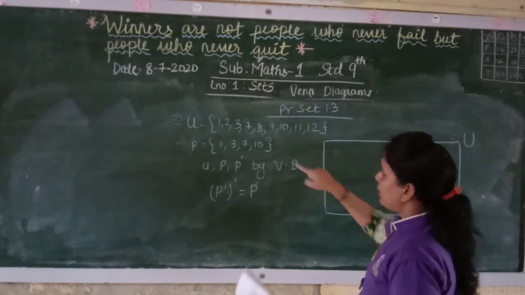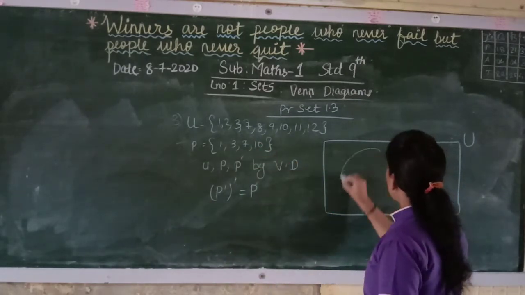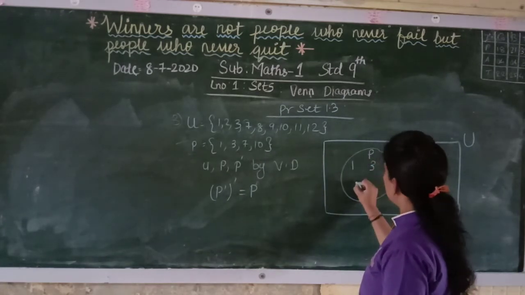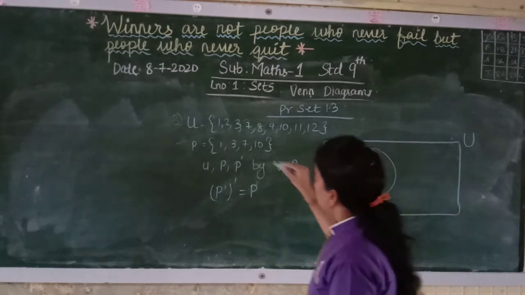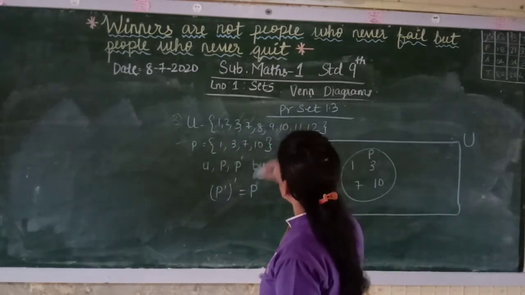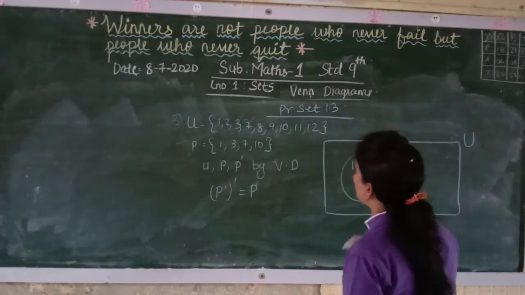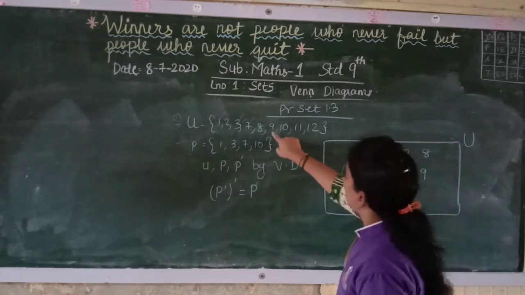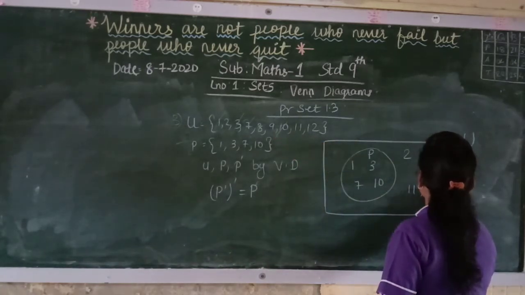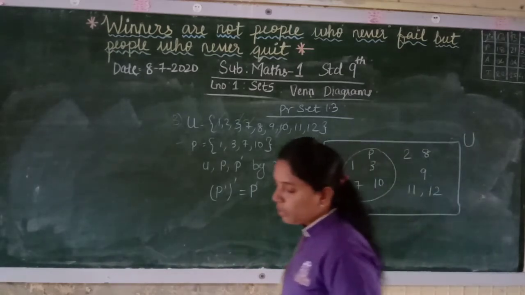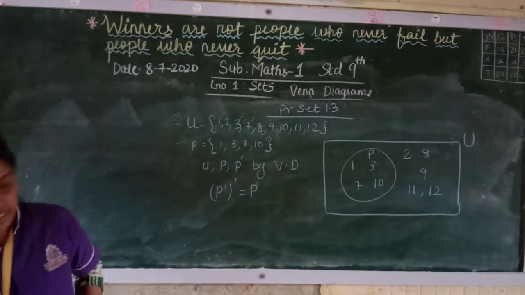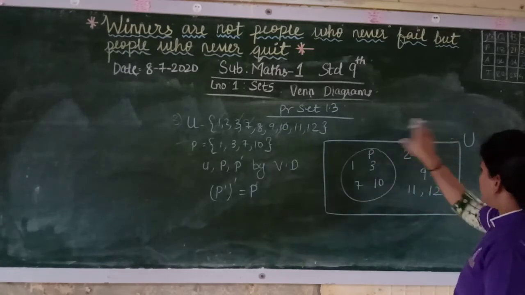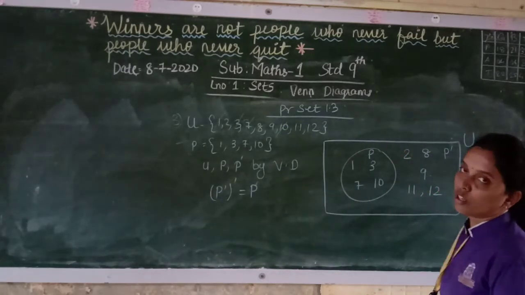Out of that, 1, 3, 7 and 10 are in P, so you can make P here and inside it write 1, 3, 7 and 10. Now if 1, 3, 7 and 10 go, what is remaining? It is 2, 8, 9, 11 and 12. This is how the representation is. If you take out P from the entire universal set, this will be your P complement.